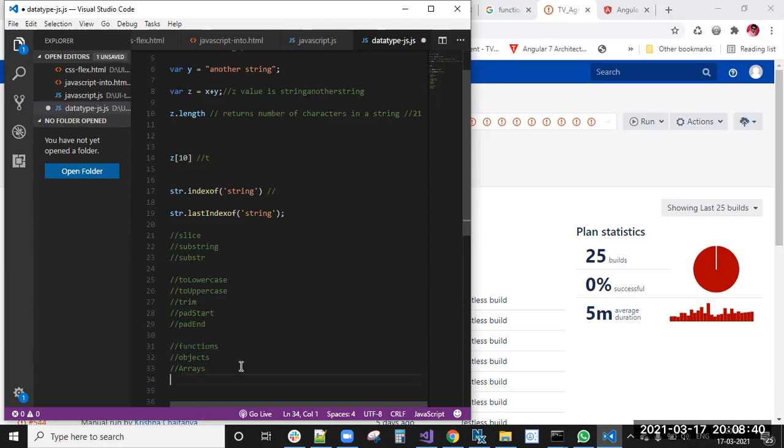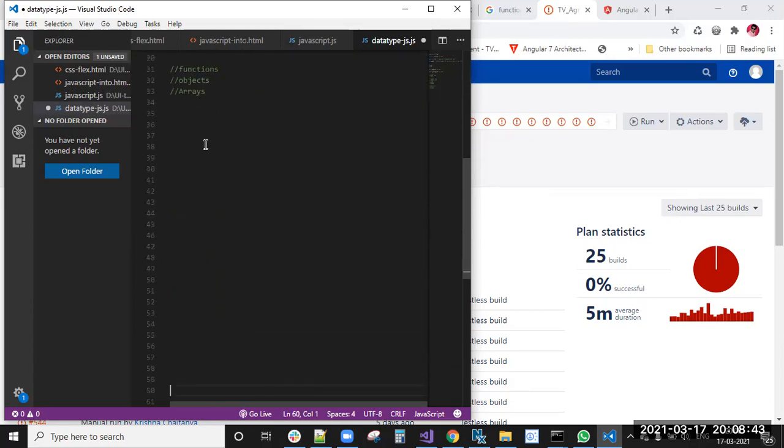So today's concept is functions. Actually, what is a function? A function is a block of code which will do a lot of operations in a simple manner. We call this reusable code.